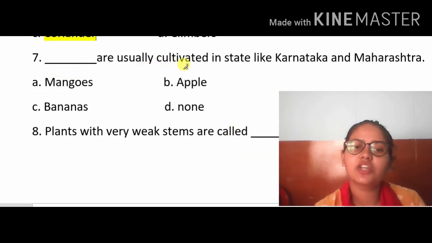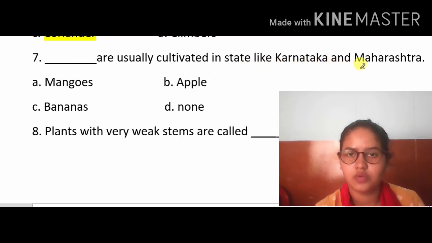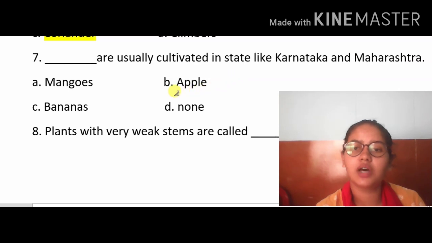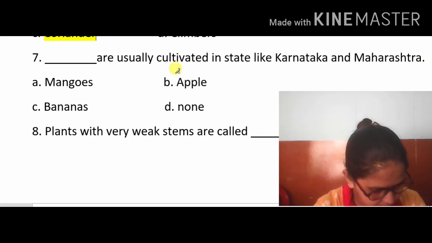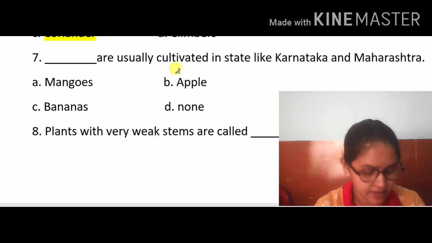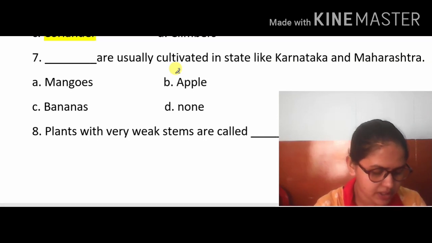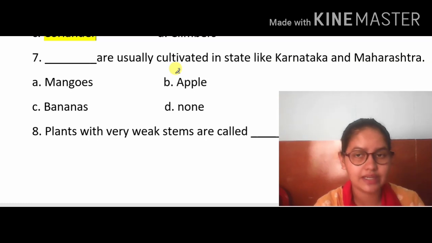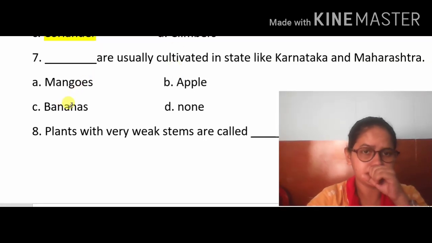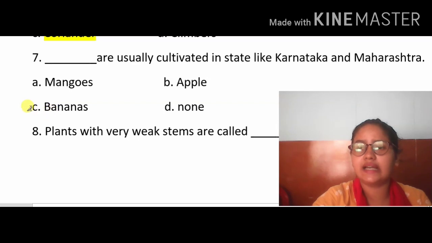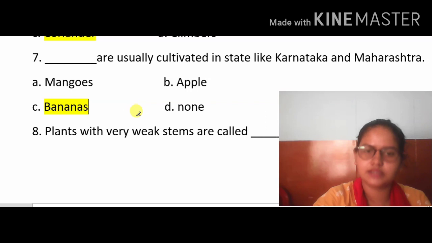Now, dash are usually cultivated in states like Karnataka and Maharashtra. We have learned in our chapter 8, page number 78, that apples are usually cultivated in Kashmir and Himachal. Bananas are usually cultivated in Karnataka and Maharashtra. So which fruit is cultivated in Karnataka and Maharashtra? Bananas, right? So the C answer is correct.